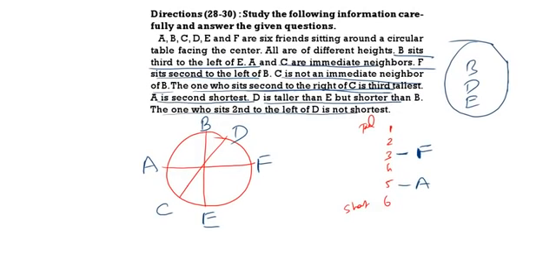So the one who is sitting second to the left of D is not the shortest. That means A is not the shortest. E is not the shortest. If E is not the shortest, E will come here. This is B, D, and this one will be C. So this is the total puzzle we are having. Now based on this, we should answer the questions.